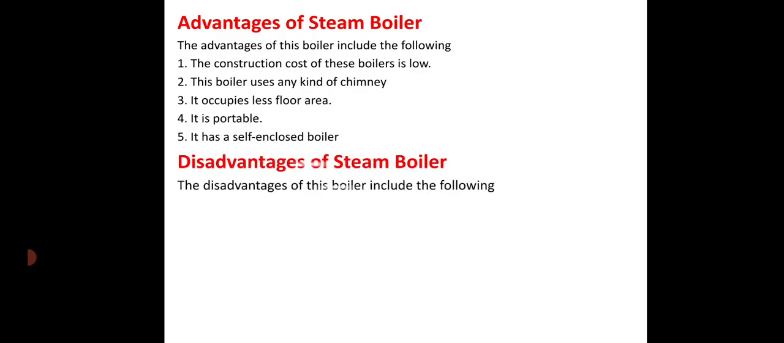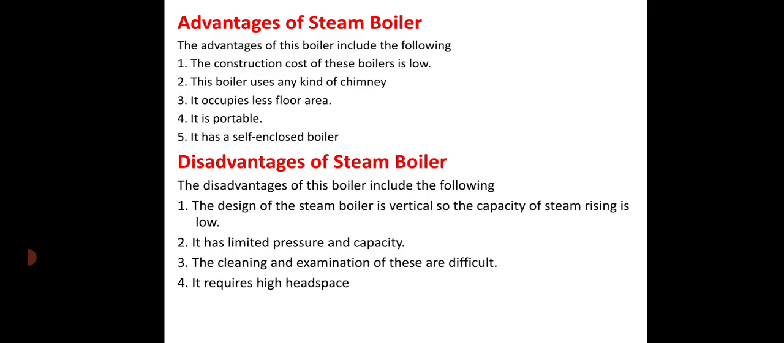Now, disadvantages of a steam boiler. The disadvantages of the boiler include the following. The design of the steam boiler is vertical, so the capacity of steam raising is low. It has limited pressure and capacity. The cleaning and examination of this boiler are difficult, means the cleaning of the boiler is difficult. And fourth, it requires high head space because it is vertical.